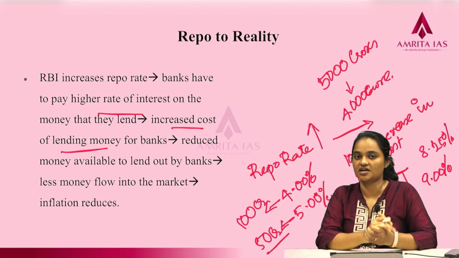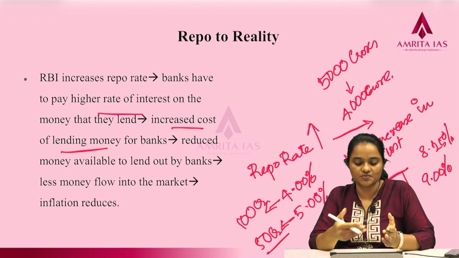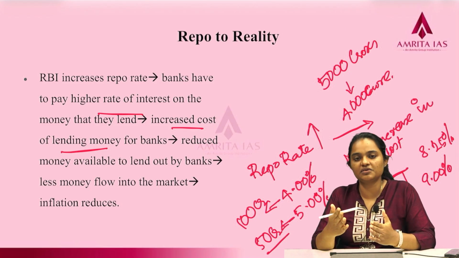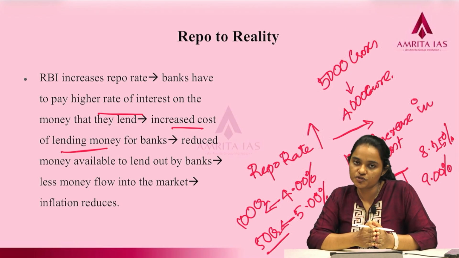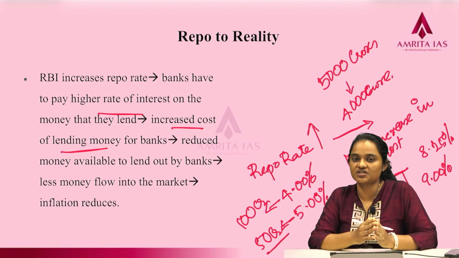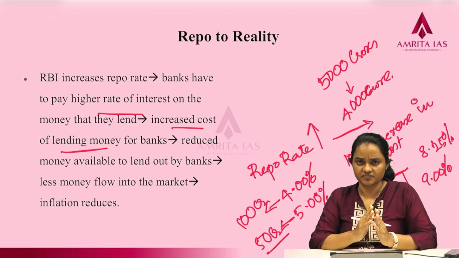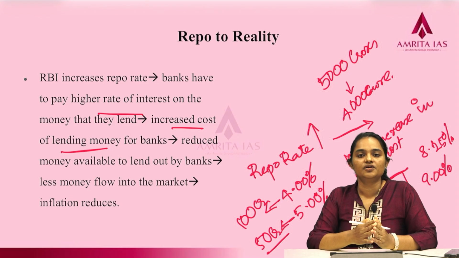When there is high inflation in the market, this is what happens. If the case is vice versa, if there is low inflation in the market, in a very similar fashion, money will be pushed into the economy so that inflation is at the optimal level. So, this is how the repo rate will effectively come into reality at the ground level.